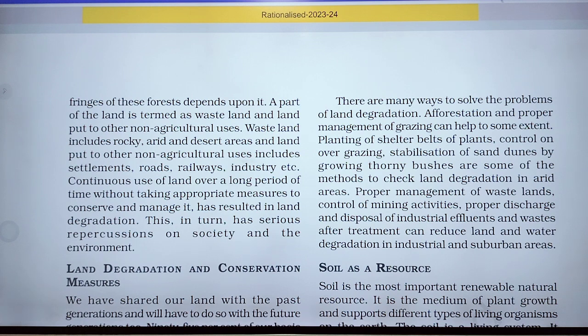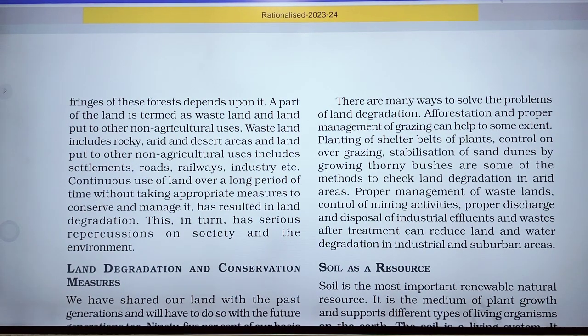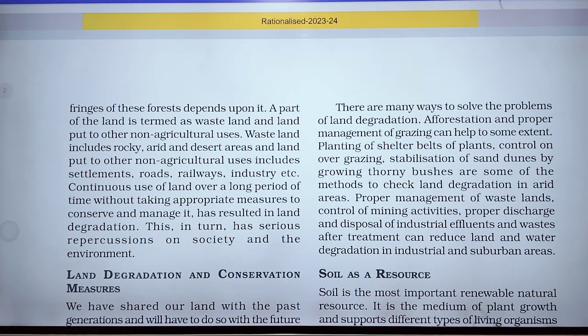This in turn has a serious repercussion on society and the environment. Repercussion means an unpleasant effect on society and on the environment, okay, and this is about the land.